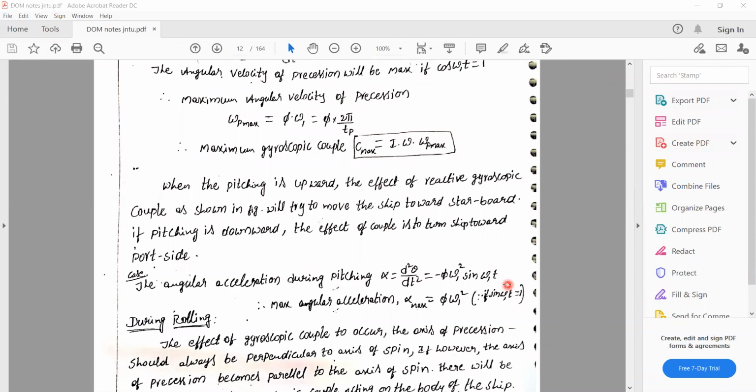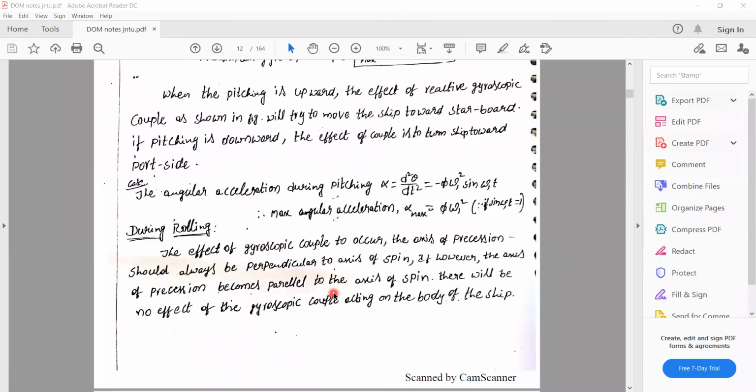Now let us find the maximum angular acceleration. For the maximum angular acceleration, alpha max equals pi omega 1 square. So that is our maximum angular acceleration.